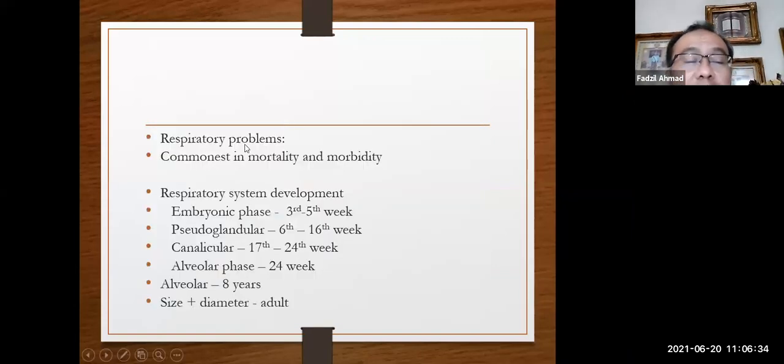And then understand a little bit about their respiratory development. The embryonic phase, pseudoglandular phase, canalicular phase, saccular phase, alveolar phase. The alveolar phase is from when the baby is delivered to the age of 8 years, and when they reach adulthood, the size and diameter of the airway and the respiratory system are increasing.